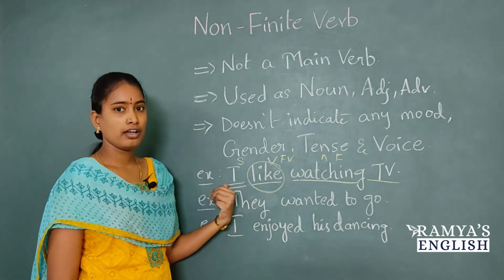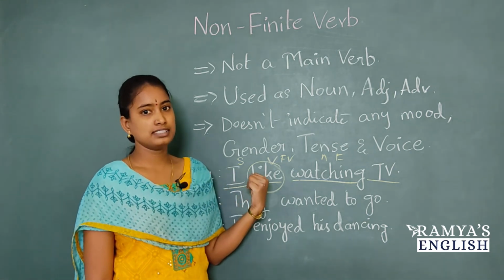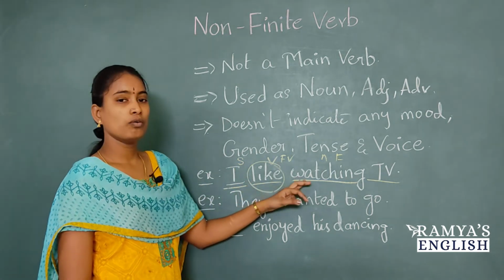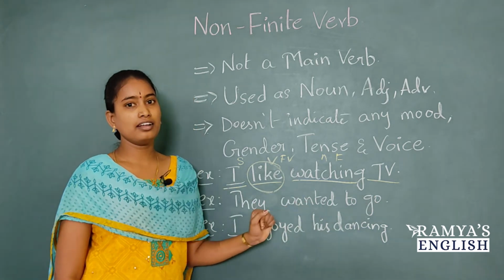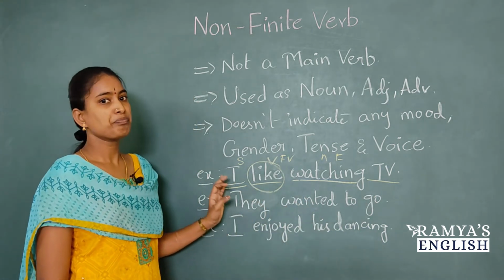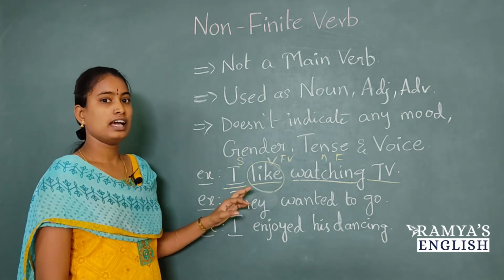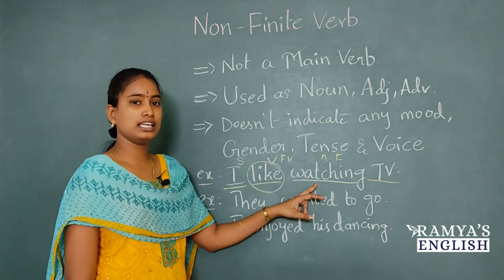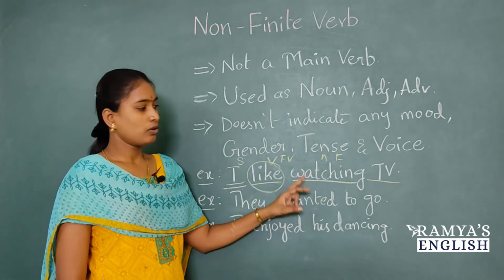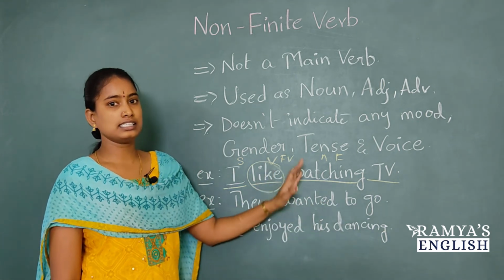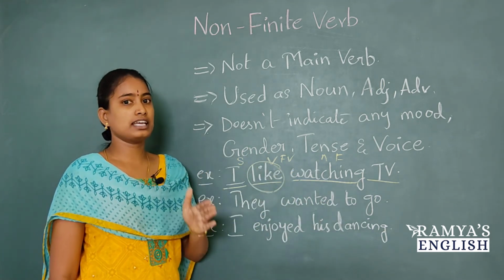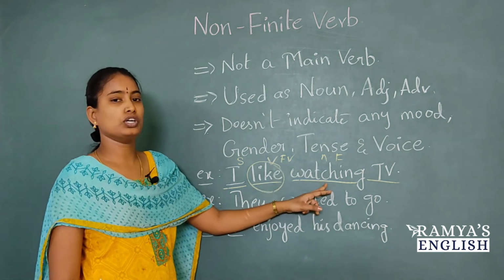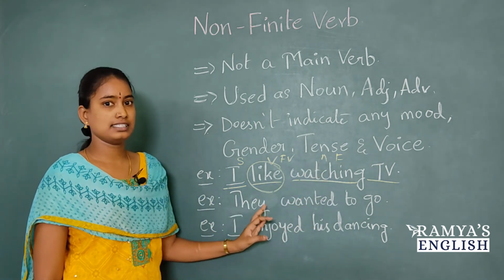Even if you have I or she, now let us replace this I with she and let us read the sentence again. She likes watching TV. What is changing here? Which verb is changing here based on the gender? Like is changing. We have changed it into likes based on the gender. She likes. Is watching changing? No, it's not changing. Watching is not changing in the sentence. It doesn't change with respect to subject, tense, mood, voice or gender. So that's why this watching is a non-finite verb in this sentence.